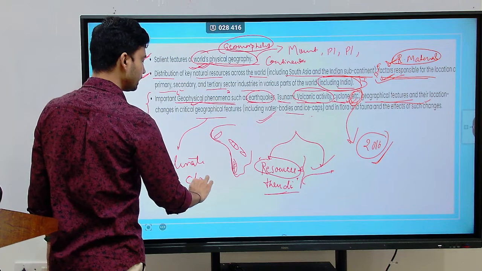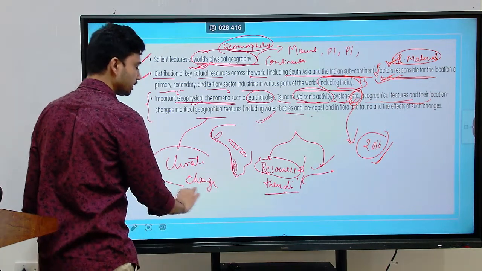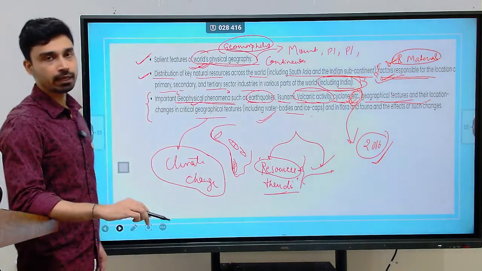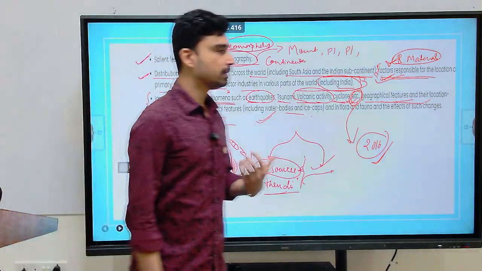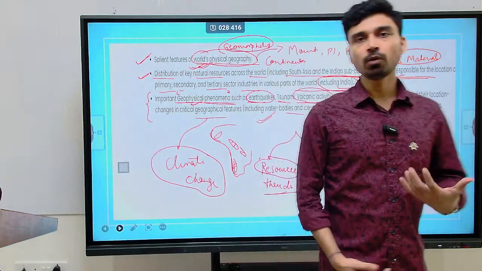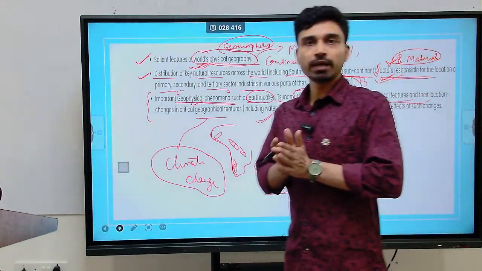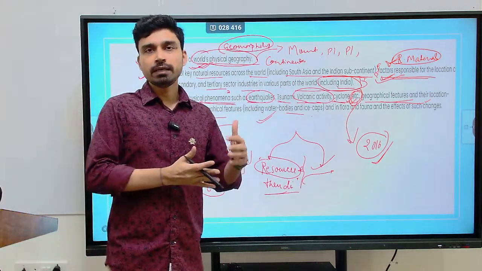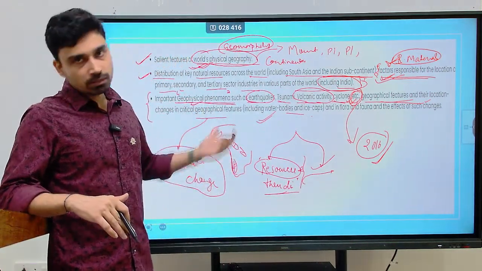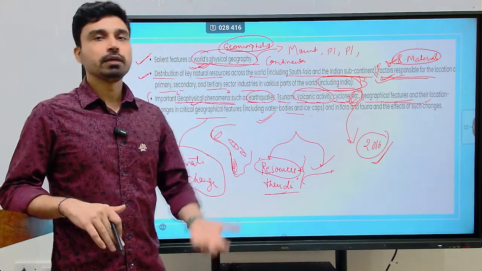So here you will be taking the help of the concepts that you will learn in the environment and biodiversity section as well. So overall what we can understand is that the preparation of UPSC is not about preparing in silo. That means you cannot prepare geography separately, economy separately, polity separately, and natural disaster management, or the environment and biodiversity.